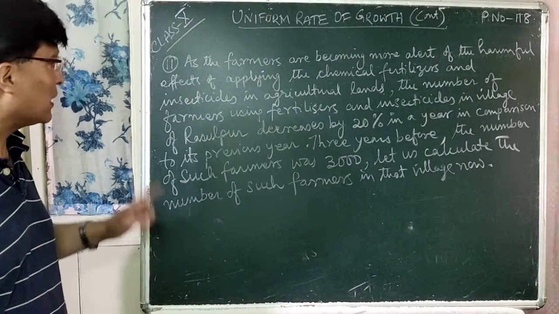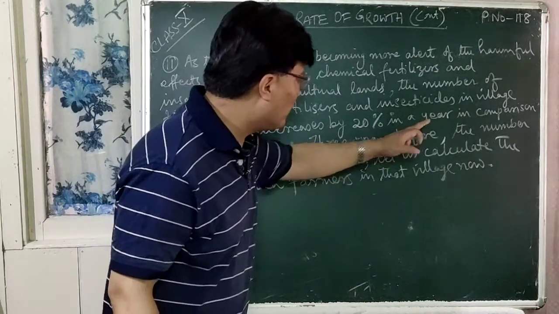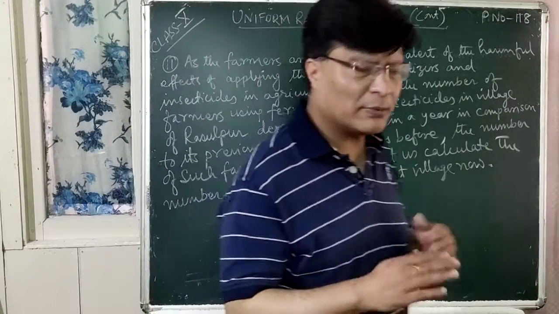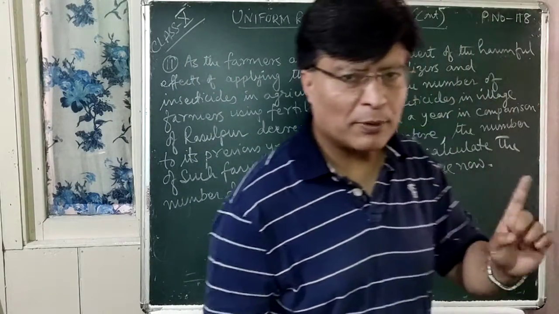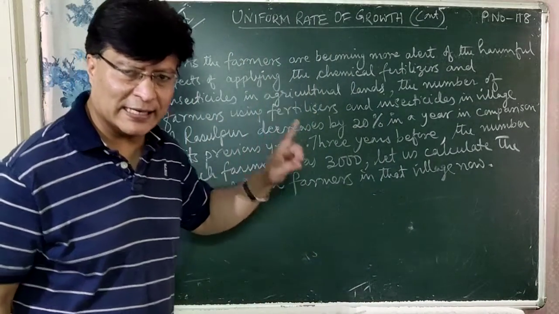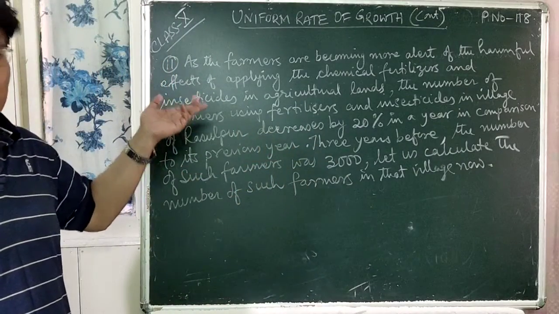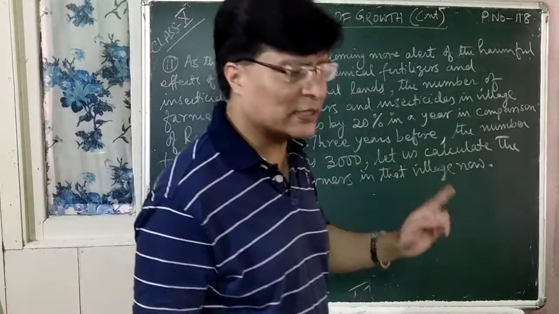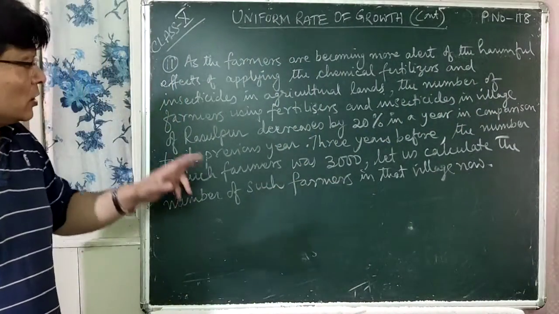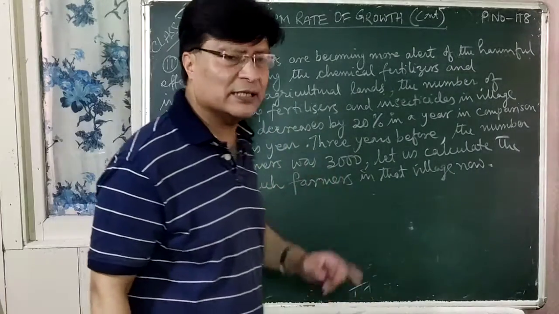So now next, 3 years before, the number of such farmers was 3000. The number of such farmers using these chemical fertilizers and insecticides was 3000, right? So now you have to find out, let us calculate the number of such farmers in that village now.